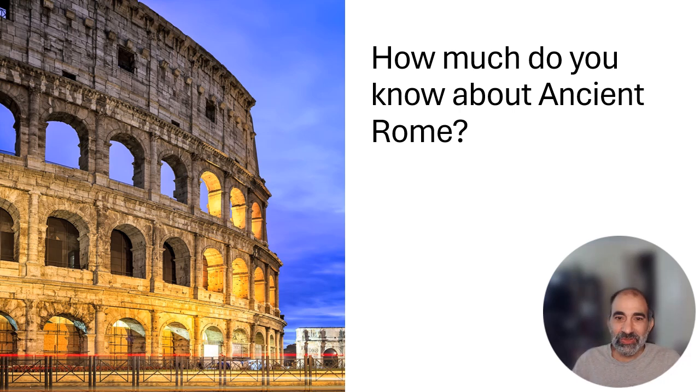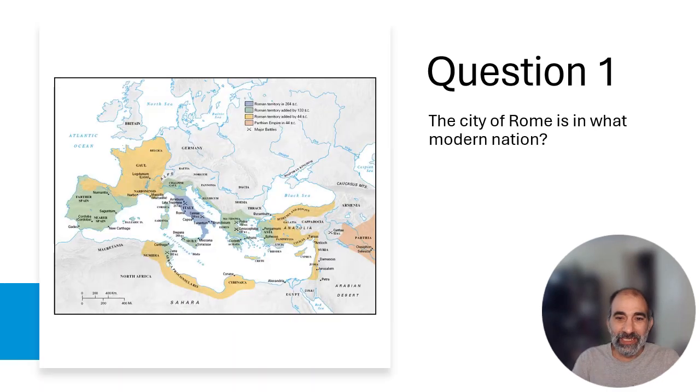And let's get right to it, to question number 1. All right, if you don't know this one, we're going to start really easy. Maybe you just need to hit stop and start watching my lectures on ancient Rome first, right? The city of Rome is in what modern nation? And of course, the answer to that is going to be Italy.